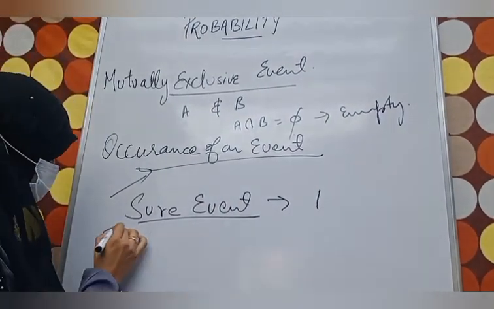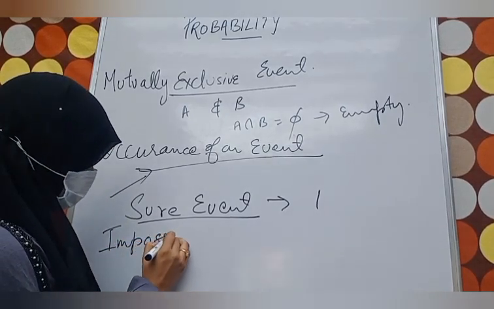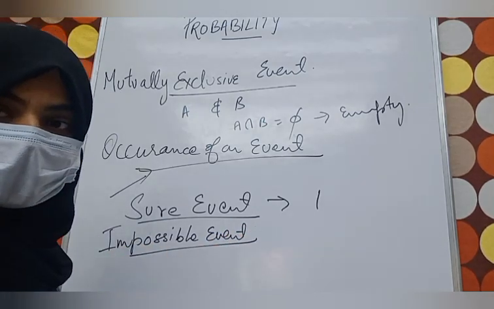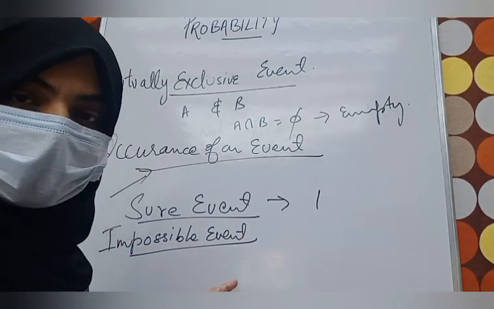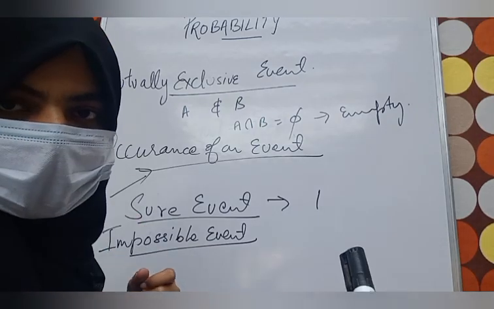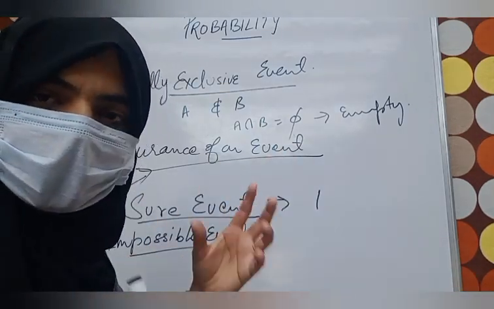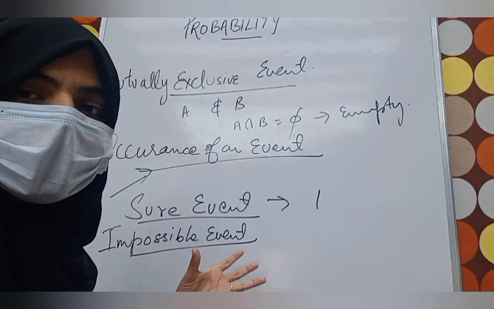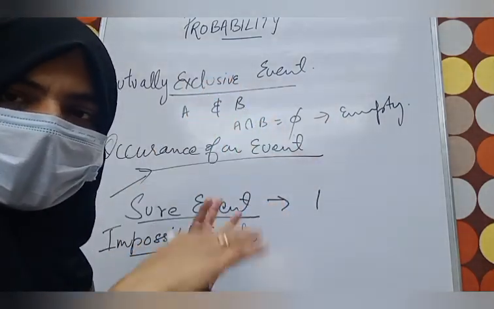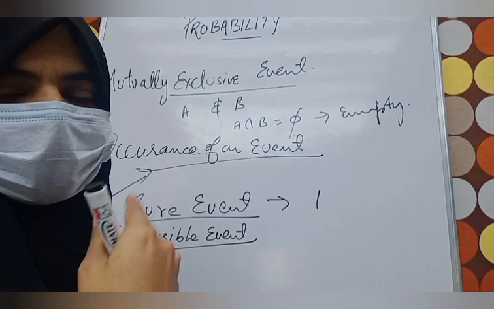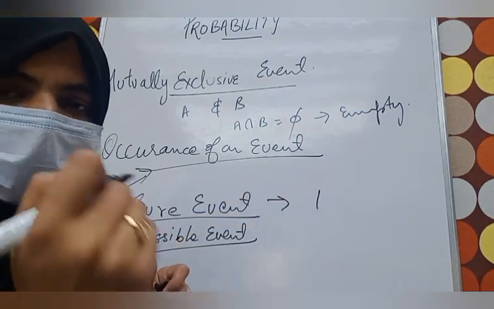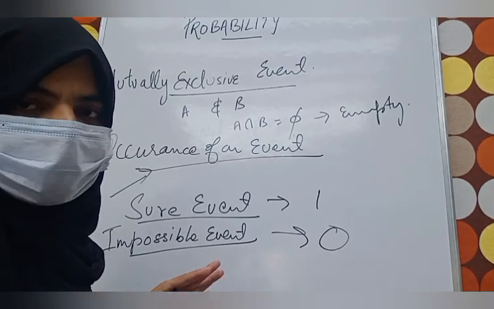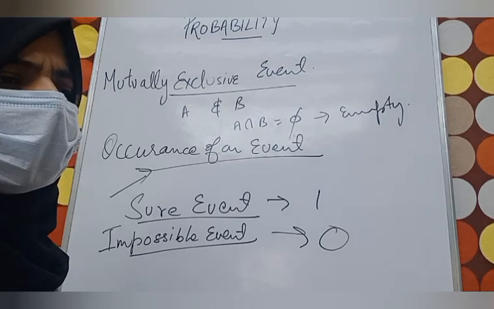Next we have the impossible event. As its name says, an impossible event is an event which never happens. Suppose we roll a dice and the question asks, what's the probability of getting a number more than 6? It will not happen, right? In a dice there are numbers from 1 to 6, so getting a number above 6 cannot happen. So the probability in this case is 0. That is considered an impossible event.